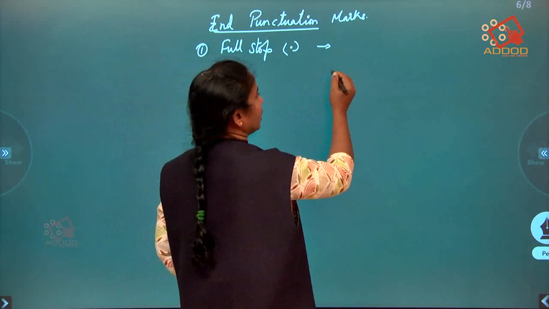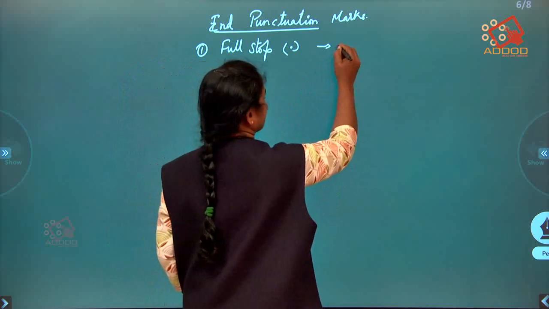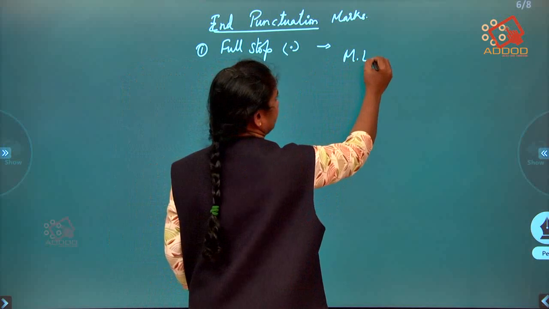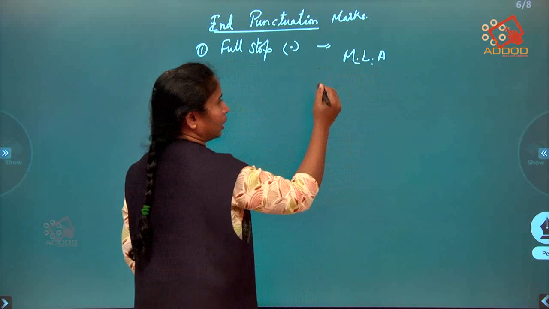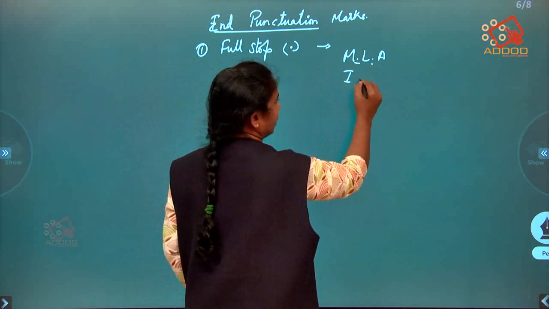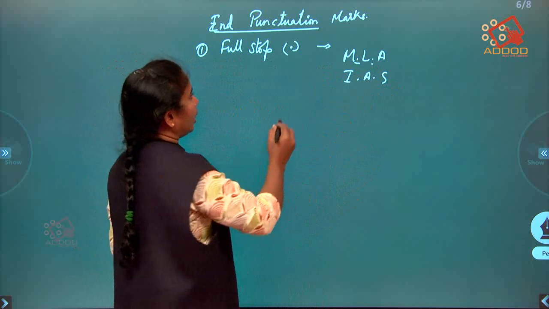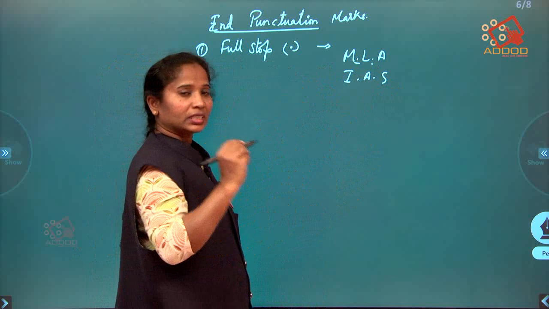Again, where do we use? We use full stop in abbreviations. Abbreviations like if I say M.L.A., we use full stop in between. If I say I.A.S., we use full stop between abbreviation. We also use it in showing the time.